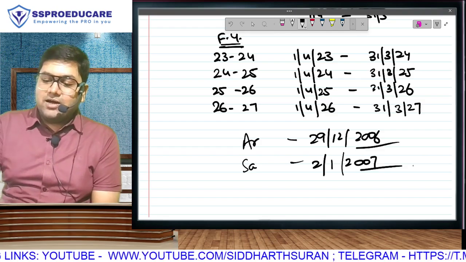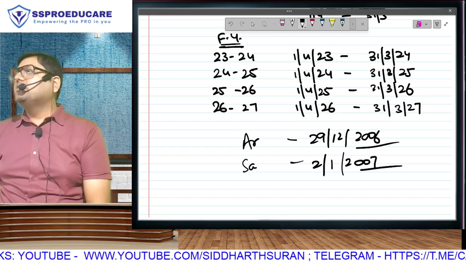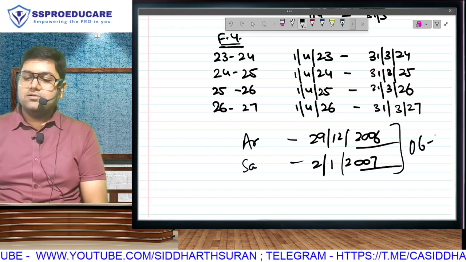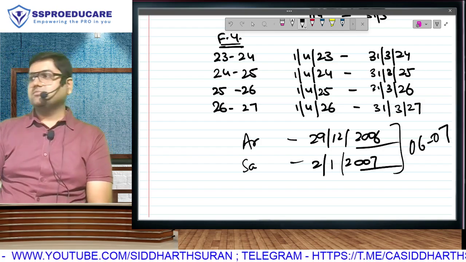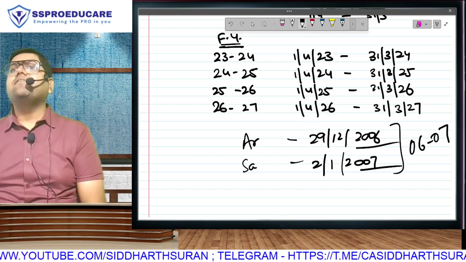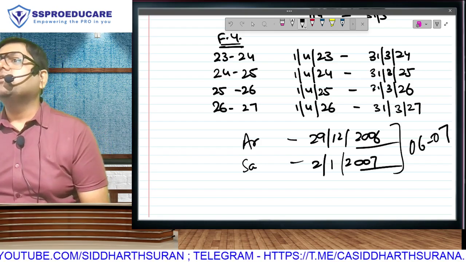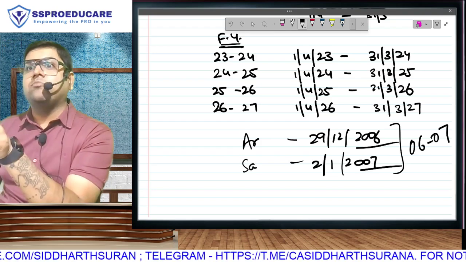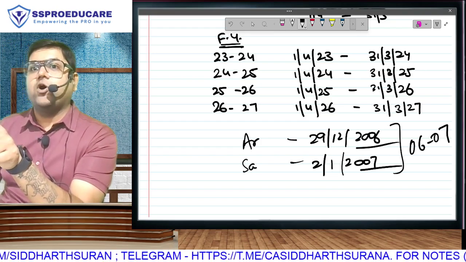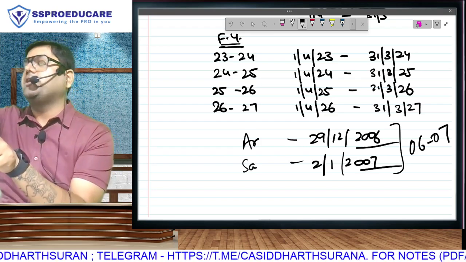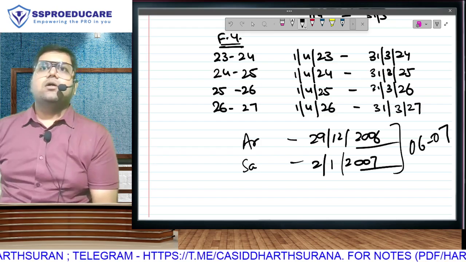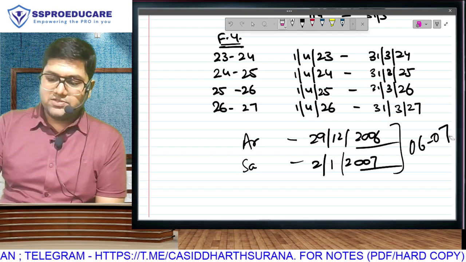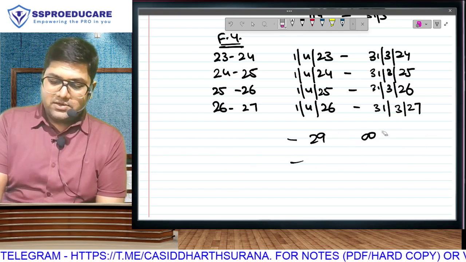While it looks like Arham and Sambhav were born in different years, what if I tell you they were born in the same year? That is 6-7. India follows a financial year system. We don't calculate our income from Jan to December. We'll calculate our income from April to March. 1st April to 31st March. Is that clear? Now what will happen?